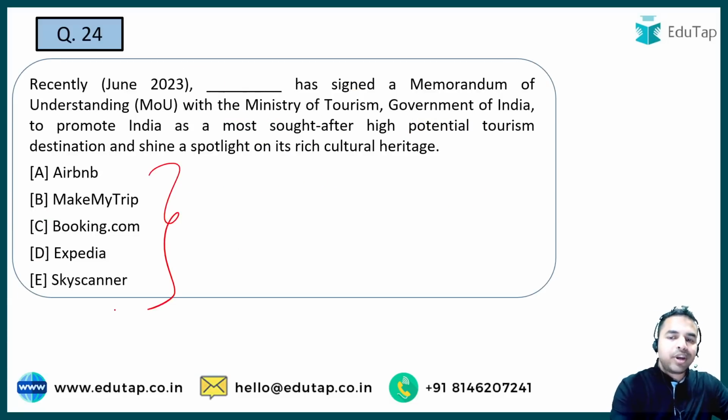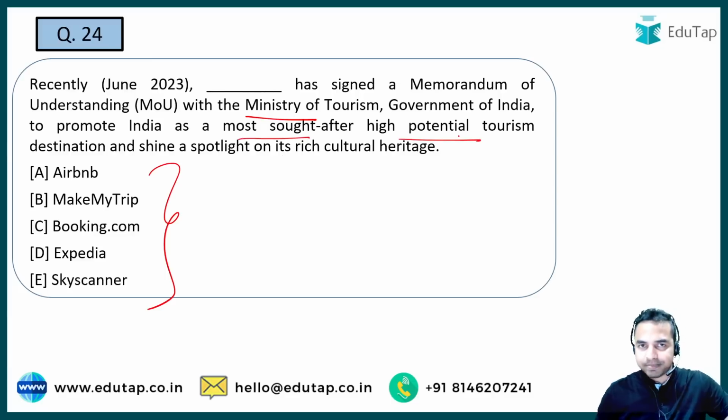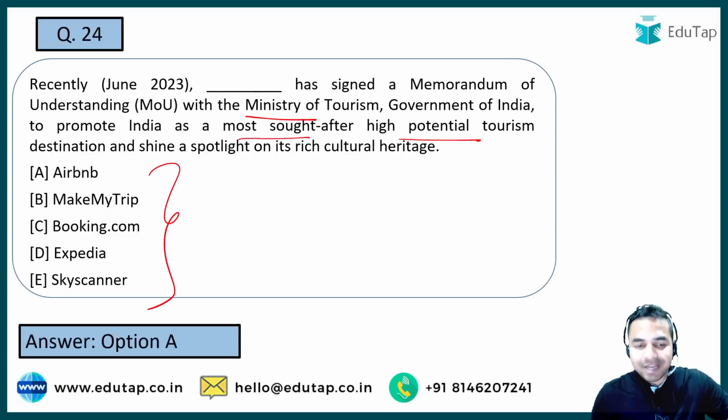Tell me the name of the organization that has signed an MOU with the Ministry of Tourism, and why this MOU has been signed. This MOU has been signed to promote India as the most sought after high potential tourism destination. So guys, what is the name of that? Whenever we travel to another city, what is the most preferred platform which we prefer for our stays? That is Airbnb. So Airbnb is the right answer to this particular part.